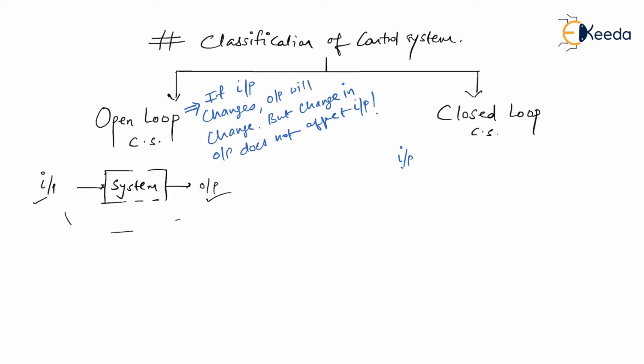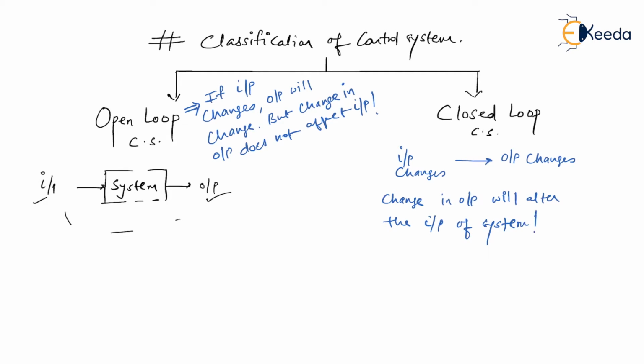So here, if input changes, then I would say output changes, but then change in output is also going to alter the input of system. So I would say change in output will alter the input of system, then I would say it is a closed loop control system. So when it is possible, I would draw a rough structure for the same.